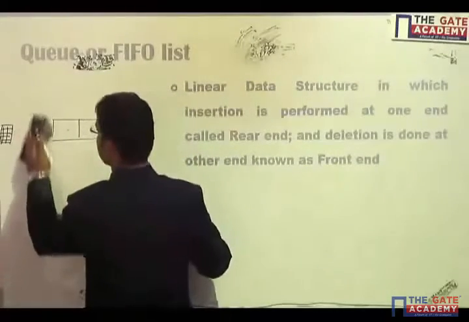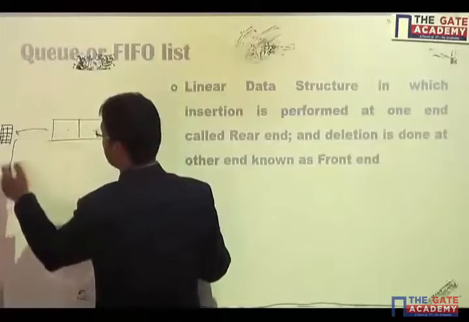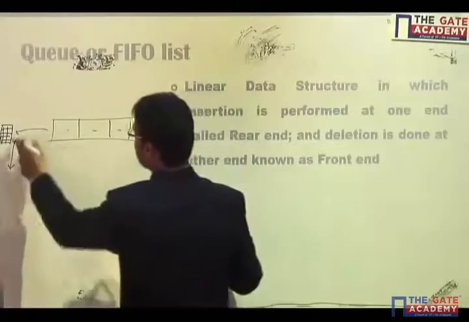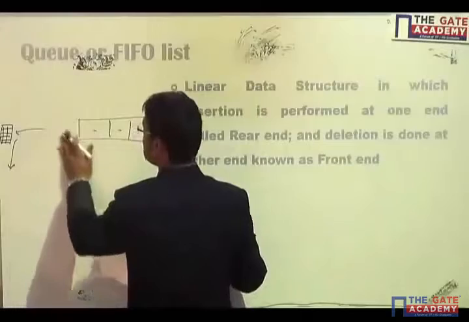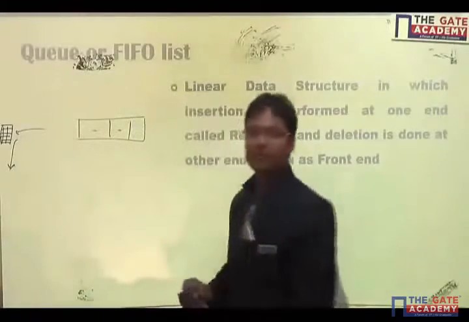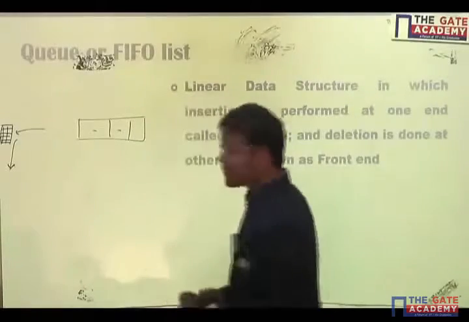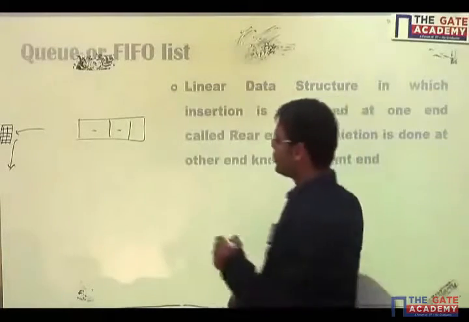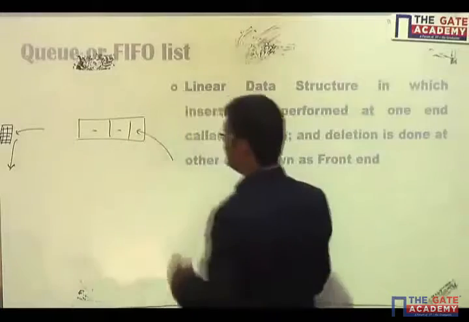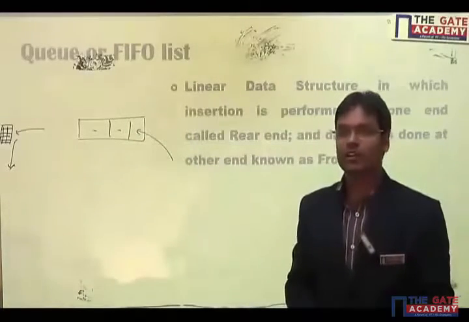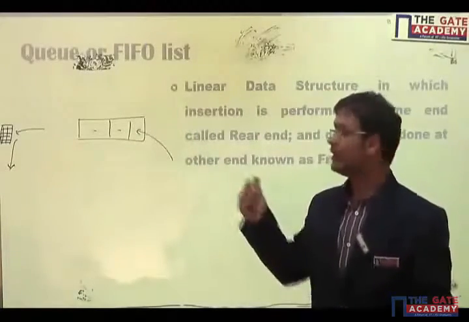After that, the next fellow will go to the ticket window and come out. After deletion of an element, the next person becomes the front. And if some other person wants to come into the queue, that person will add themselves at the end of the queue, that is the rear end.